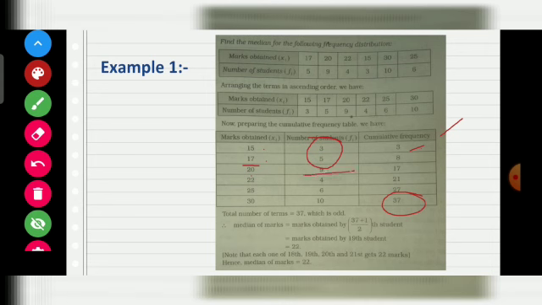All this together: 3 plus 5 plus 9. Then again 22. Number of students add up till 4. This way we complete and we get 37 students, which is an odd number. So median of marks: 37 plus 1 by 2 gives you 19. So 19 lies under 21. So my median is 22.